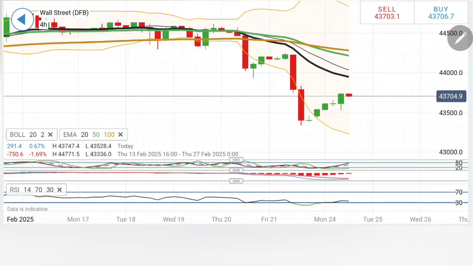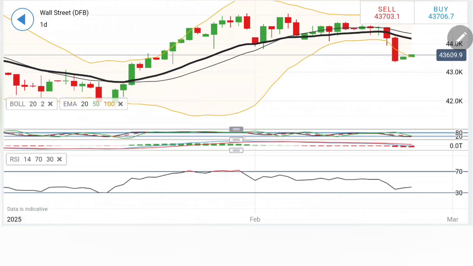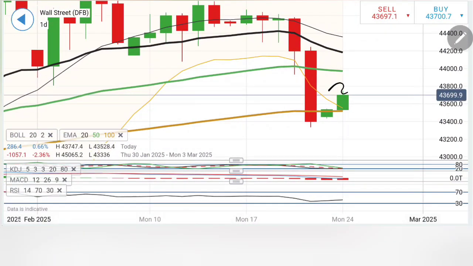On the downside, as I said, till 43,500, do not treat this as bearish here. Very, very clear. Stochastic rising, the MACD is bearish, trying to converge. The RSI is at bottom here. Coming to now the daily charts, notice the formation. First of all, the prices are outside the Bollinger Band. Second, it is delivering higher lows, higher highs.